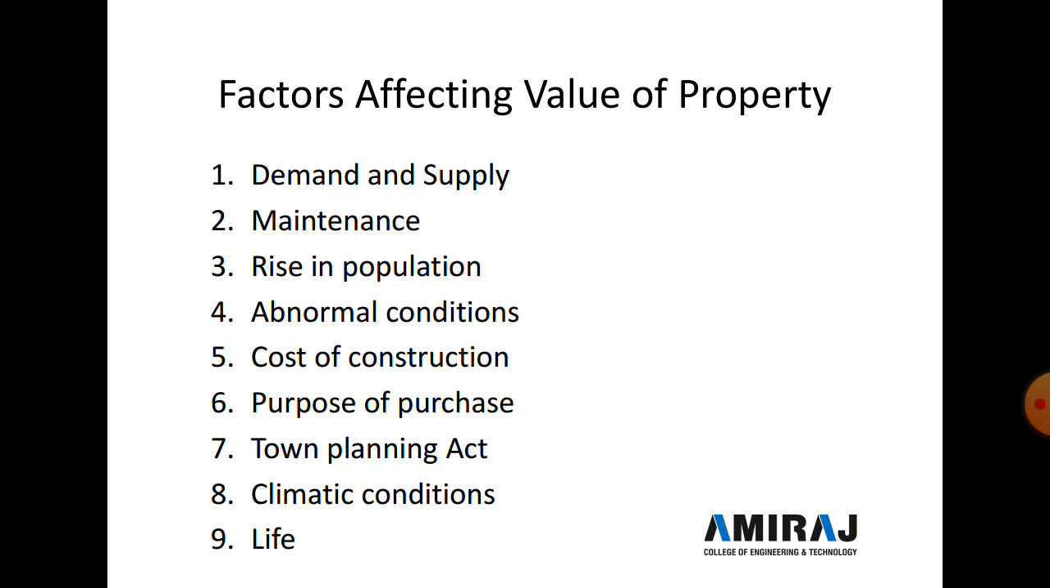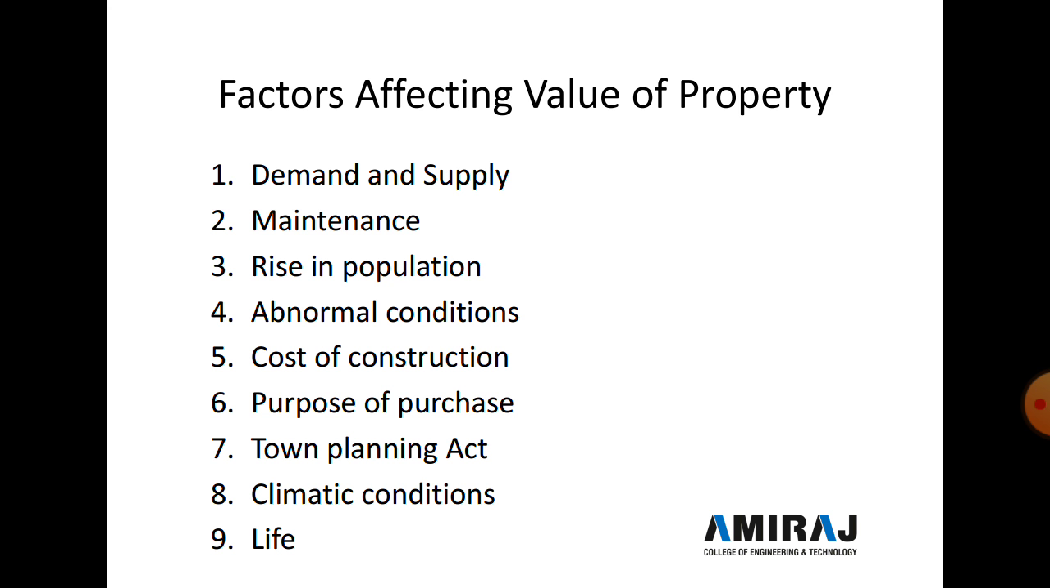And the second factor is maintenance. If the property is maintained, its life will increase and its value will be higher. And the third one is a rise in population. How does a rise in population affect the value of a property? A rise in population due to growth of new industries will result in heavy demand for land, buildings and property. Now the fourth one is abnormal conditions.